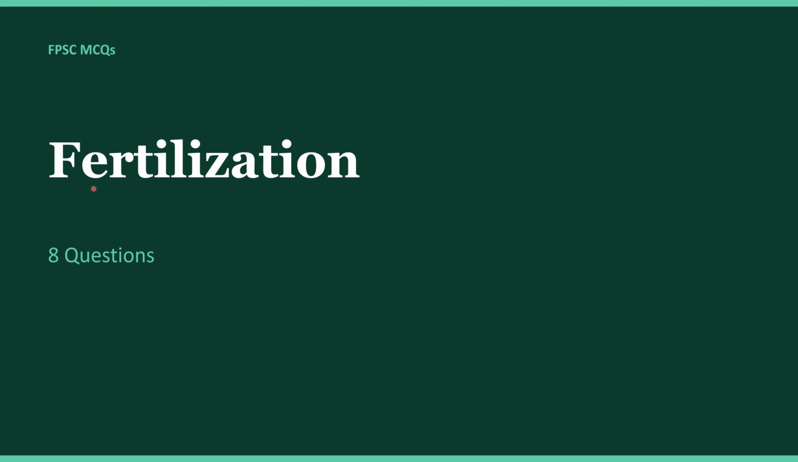Next topic from today's session is fertilization. Here we will cover 8 most important repeated questions. First, let's discuss fertilization. Fertilization is the process in which a male gamete, sperm, fuses with a female gamete, ovum or egg, to form a zygote. In humans, it usually takes place in the fallopian tube, which is also called the oviduct. The key steps of fertilization: sperm reaches the egg. Once the sperm penetrates the egg, the nuclei of sperm and egg fuse, and a diploid zygote (2N) is formed.